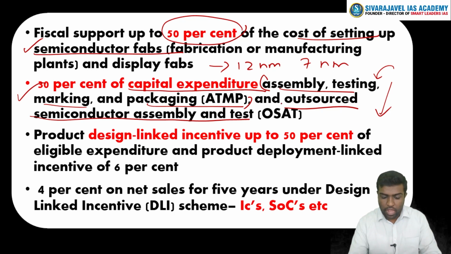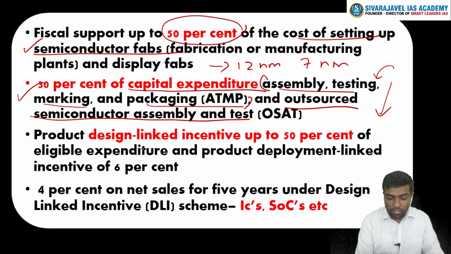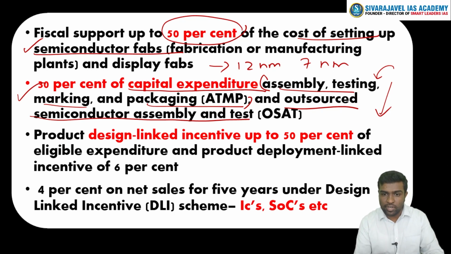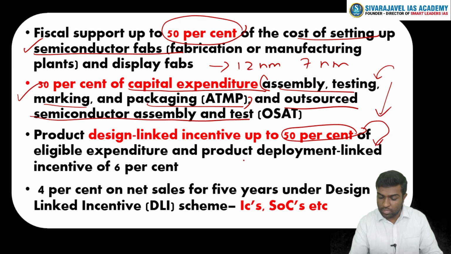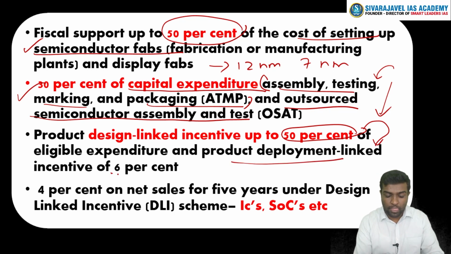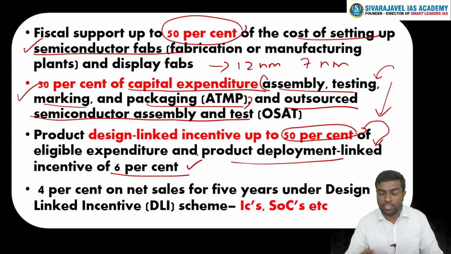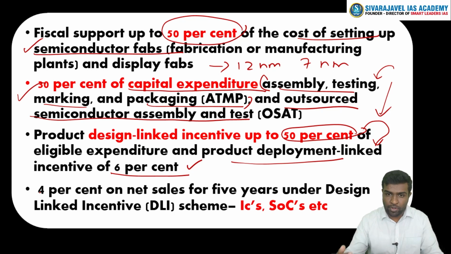And also product design. Once the product design is done, any cost related to the product design, up to 50%, will be covered as eligible expenditure, and for that the government will be giving incentive. Once this design is out and deployed in the product, we are going to have an incentive of 6% given to that particular company. And also 4% every year.